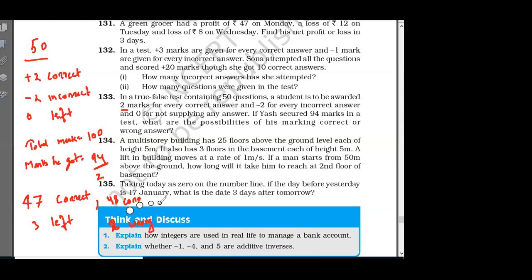48 correct, 1 wrong, 1 left. Okay? That is the two options. So these are two options: 47 correct and 3 left, or 48 correct, 1 wrong, 1 left. Okay, done?